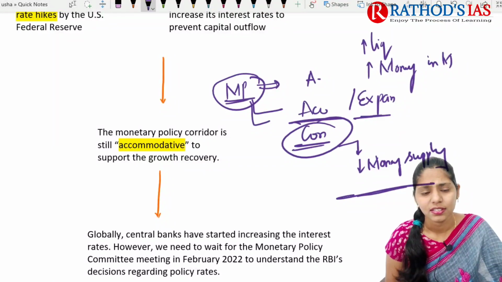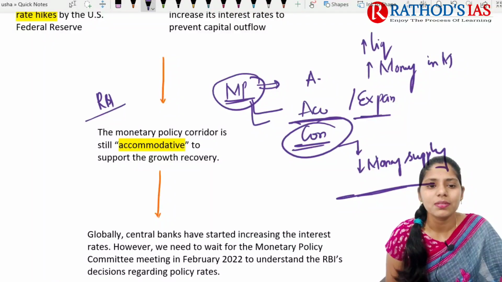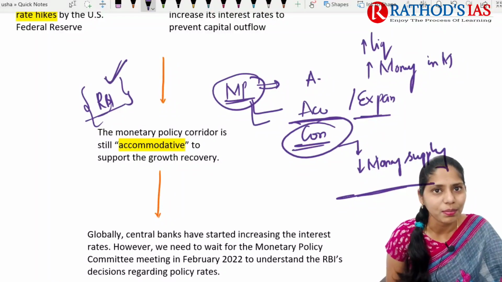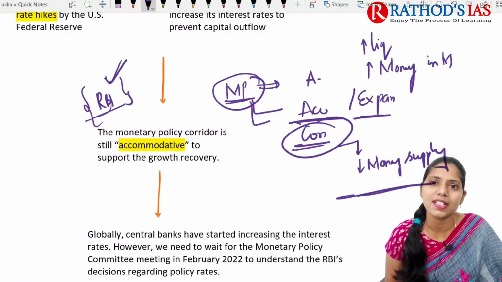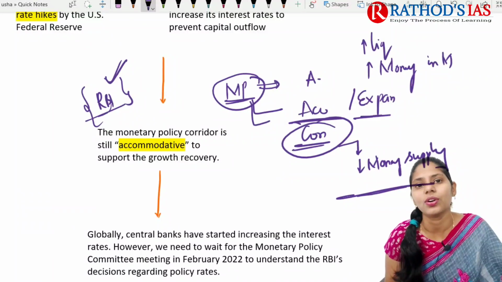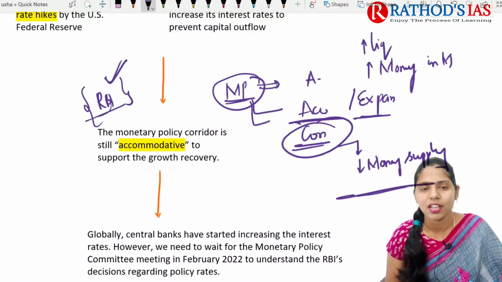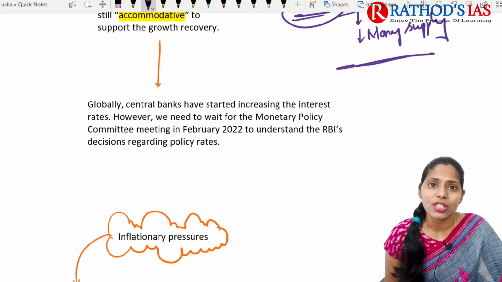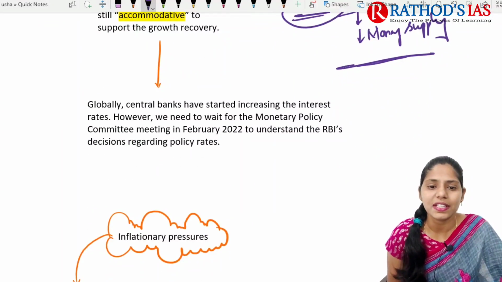At present, RBI is mainly following this accommodative policy, not only now, but ever since the coronavirus came into our life. If you see globally, central banks have started increasing the interest rates now.